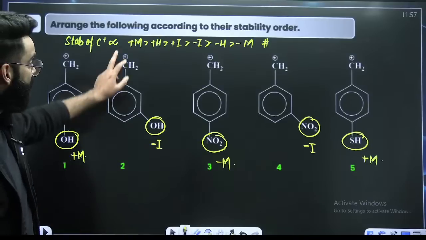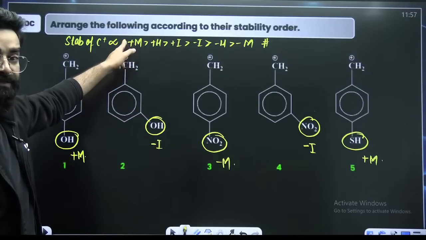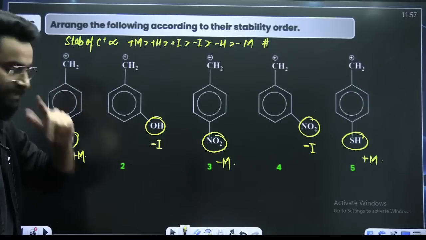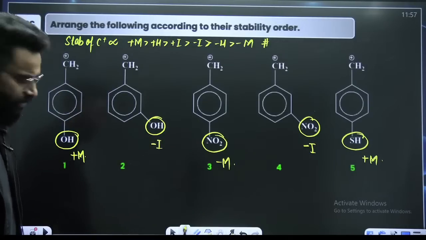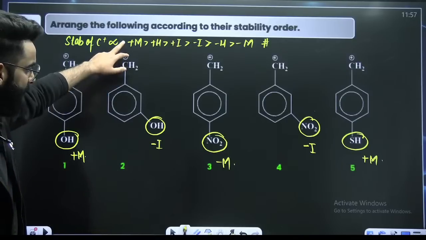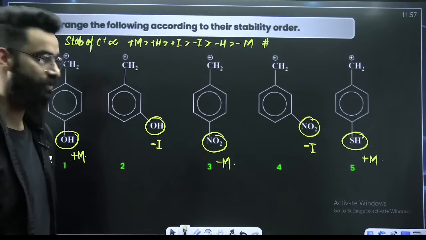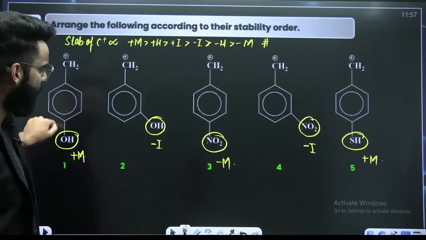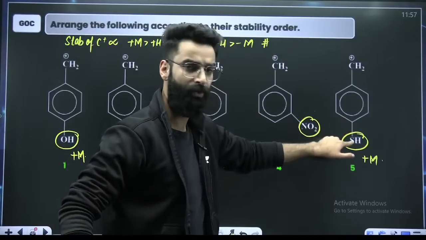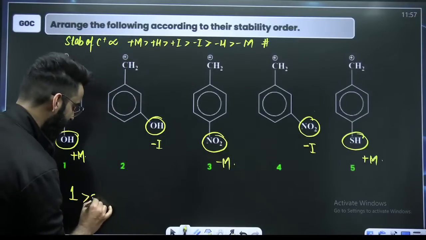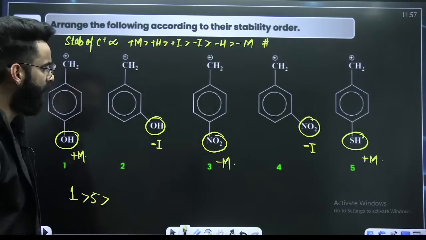So that carbocation wherein you have plus M showing group, that will be more stable, followed by plus H, followed by plus I. Now accordingly you can choose your answer here. So plus M. This is plus M and this is plus M. Now which one is more plus M showing? Over here, it'll be 2p, 2p overlap. It'll be 2p, 3p overlap here, right? So I would say first one is more stable than that of 5. So first and fifth over.